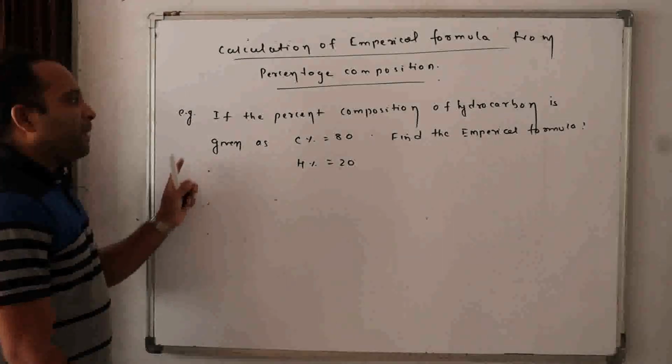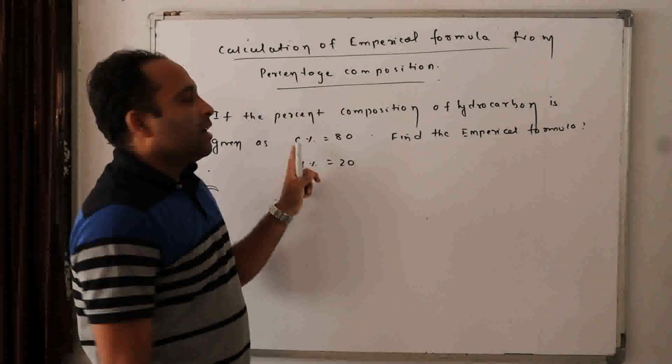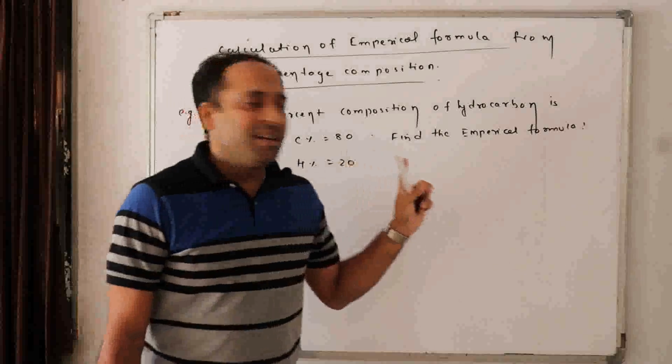Now they have given the percent composition of the hydrocarbon as carbon 80% and hydrogen 20%.